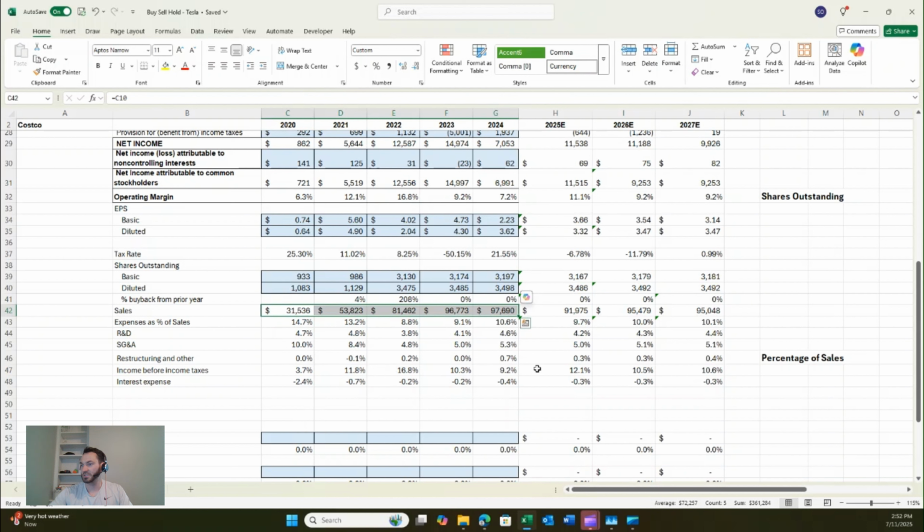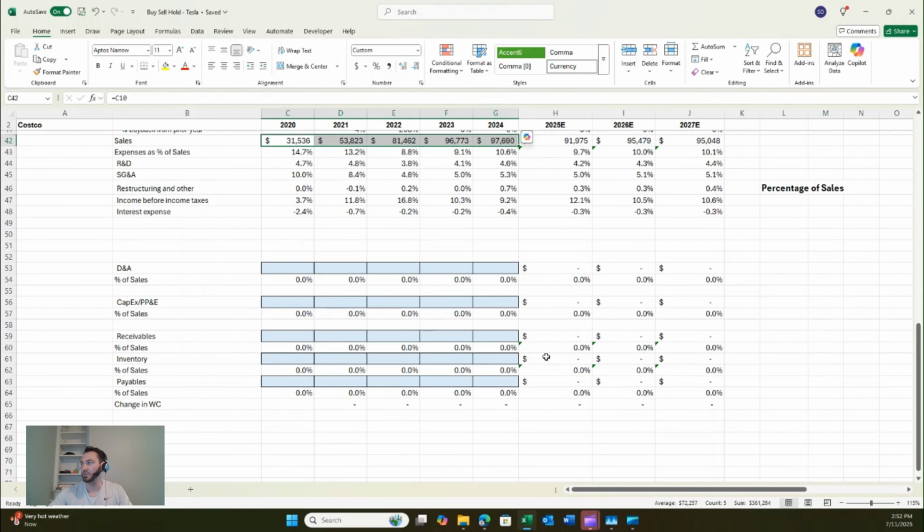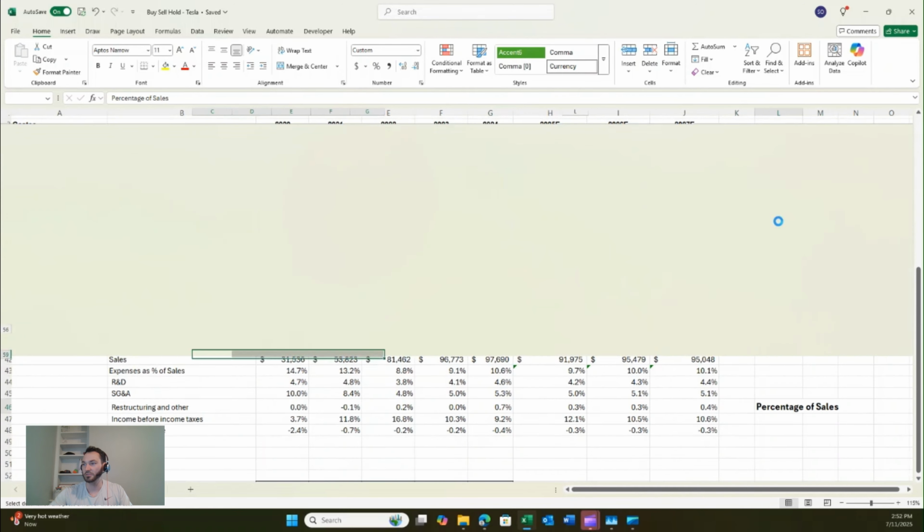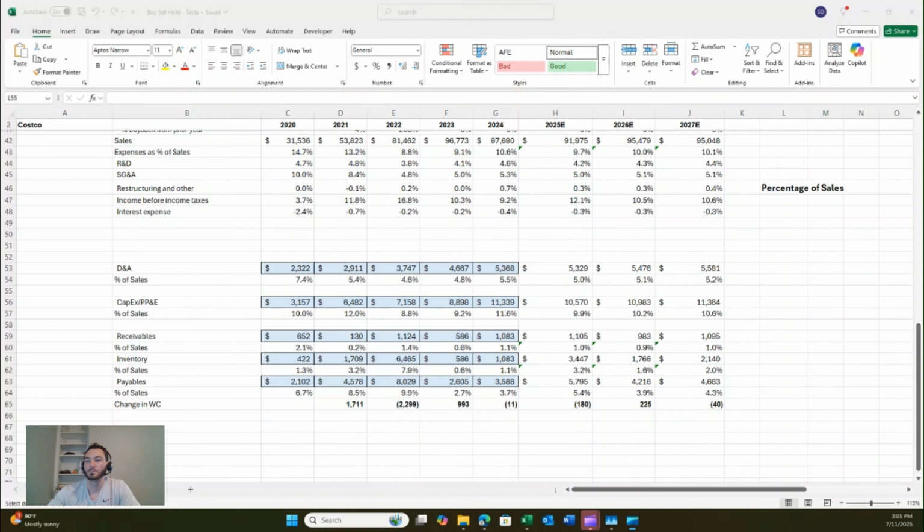Pretty interesting there, but we can jump down a little bit further into the percentage of sales and working capital. I don't think anything's really sticking out as too abnormal. Pretty standard growth going upward for pretty much everything: depreciation and amortization, CapEx, receivables, inventory, payables. Really just the changes in working capital are all over the place, going up and down. So I'm sure that will pretty heavily affect the discounted cash flow on the next page.